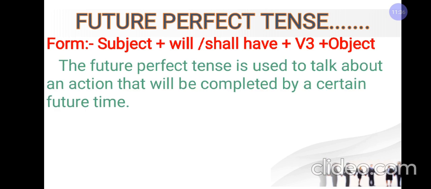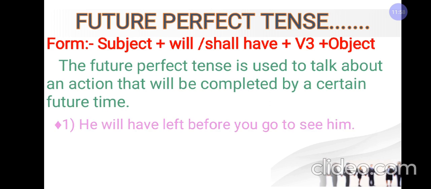Now, the future perfect tense is used to talk about an action that will be completed by a certain future time. We will try to understand this with the help of an example. In the first example, he will have left before you go to see him.